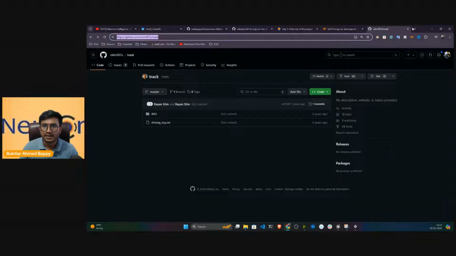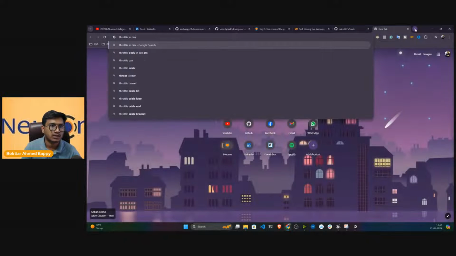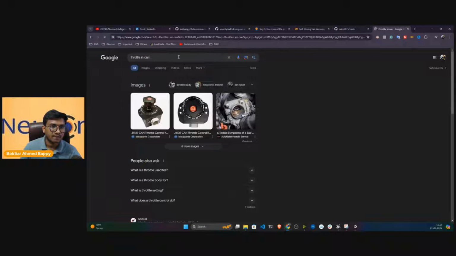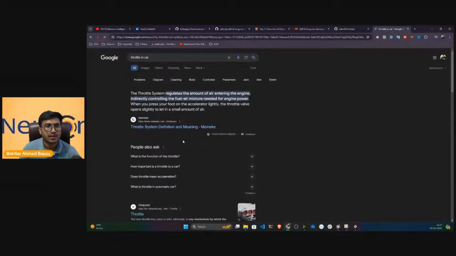What is throttle in a car exactly? So the throttle system regulates the amount of air entering the engine, indirectly controlling the fuel-air mixture needed for engine power. When you press your foot lightly on the accelerator, the throttle valve opens slightly and lets in a small amount of air. That means this is what happens whenever you are driving this particular car.